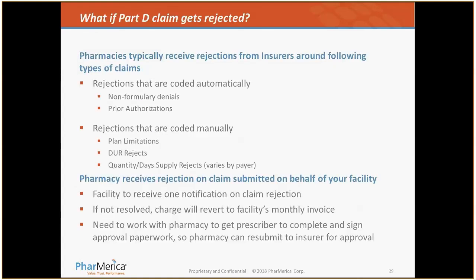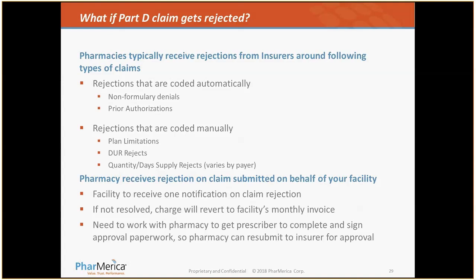Now, just touch briefly, we got the residents enrolled 2019 here. What if a Med-D claim is rejected? Pharmacies typically receive from insureds around two types of rejection claims. Rejections that are coded automatically: the product's non-formulary per the PD plan, or the therapy selected requires prior authorizations.